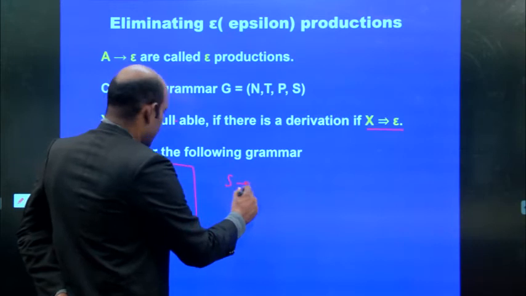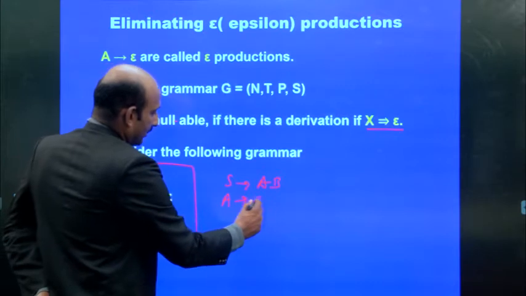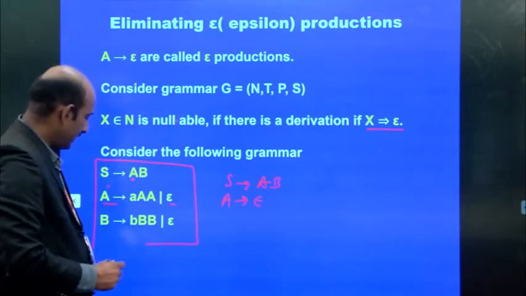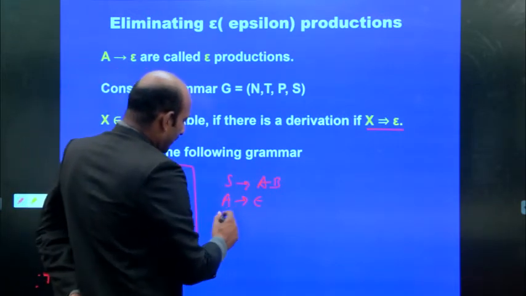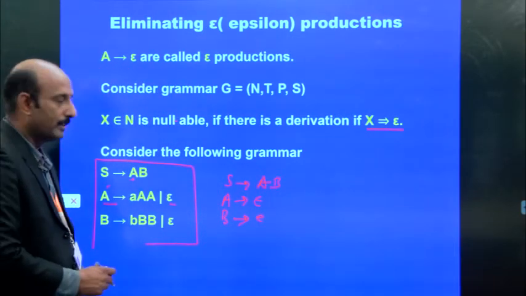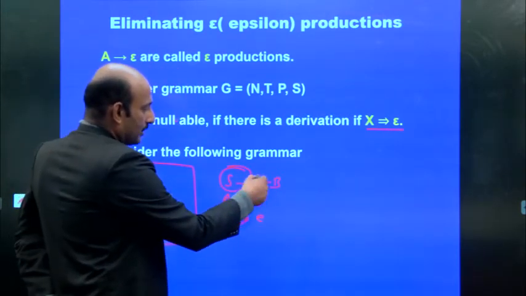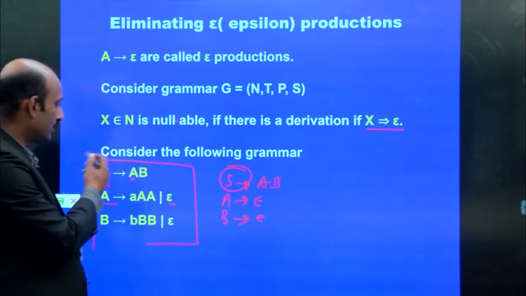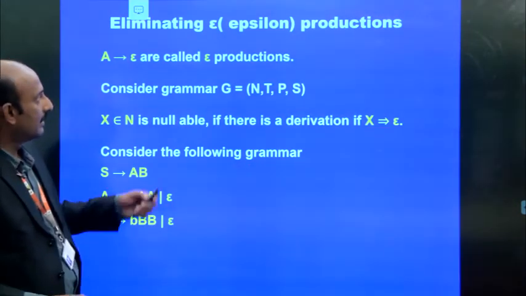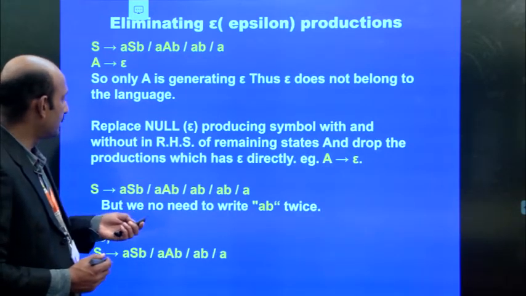See, S tends to AB, right? Where A tends to epsilon, and second, B tends to epsilon. So automatically S also becomes epsilon, because A produces epsilon and B produces epsilon. So S is eliminated. So this is the concept here. We are going to apply the elimination of epsilon productions. We'll see this one, eliminating epsilon productions.